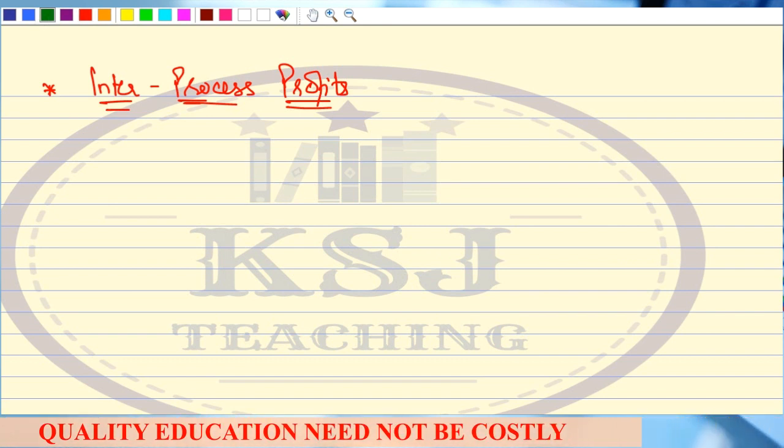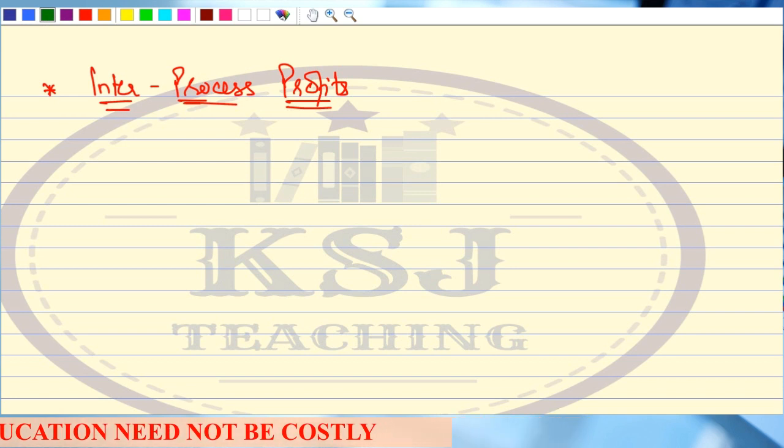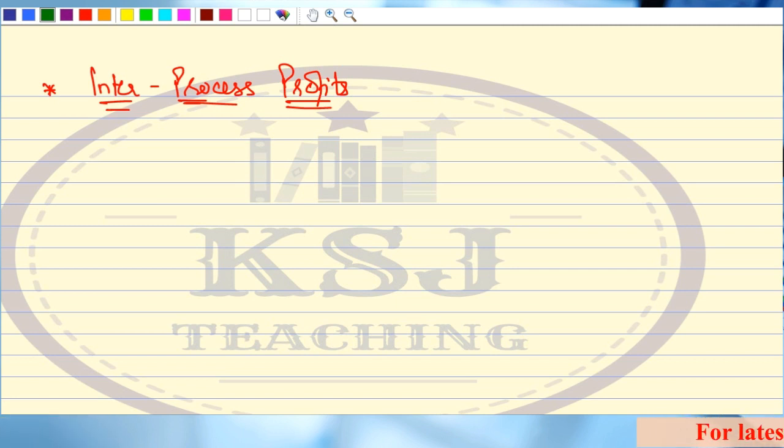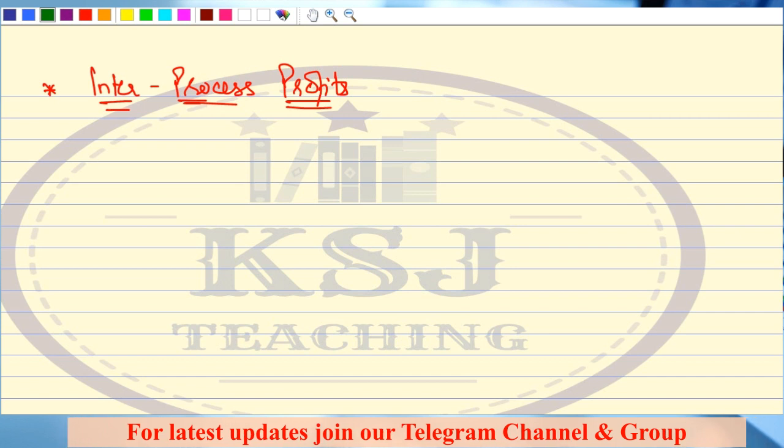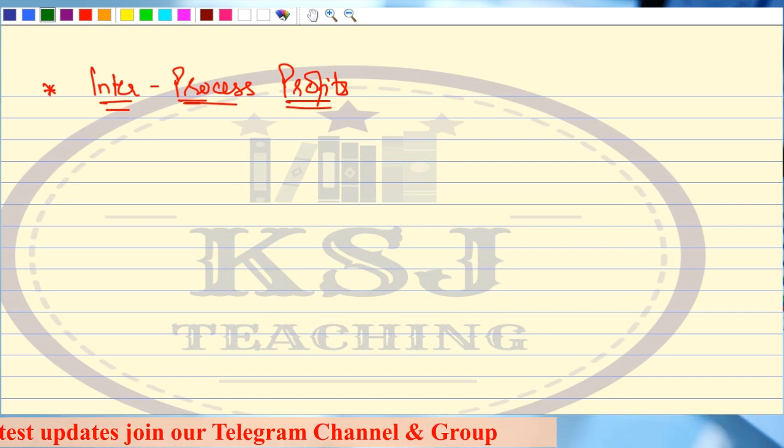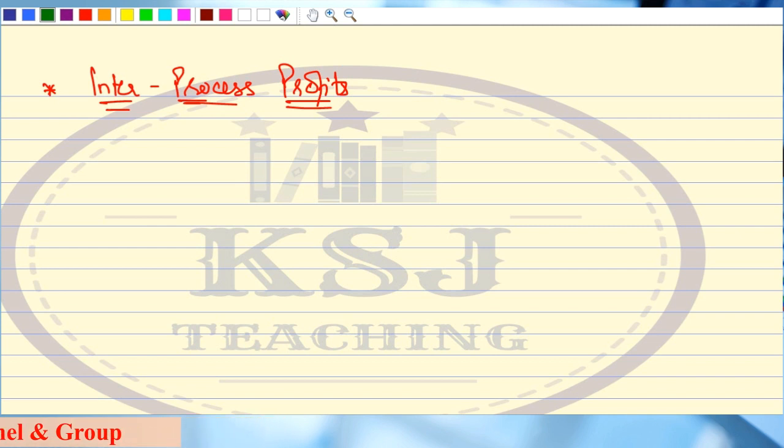After that, there is only one problem in inter-process profit, and this topic has hardly been asked in the examination, so I'll take up that problem in the ICSI SM series available on the mobile app, because there is one question in the institute material on this. No other question is available, because this topic has never been asked in the examination.